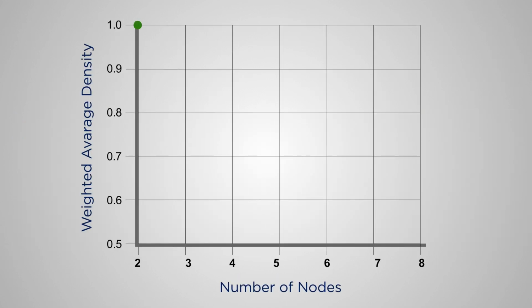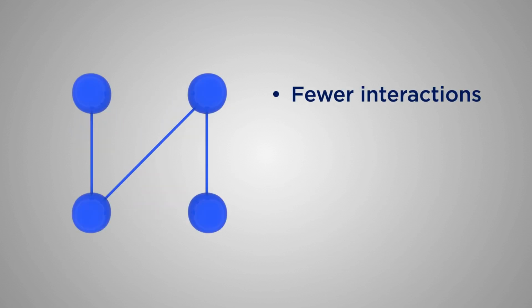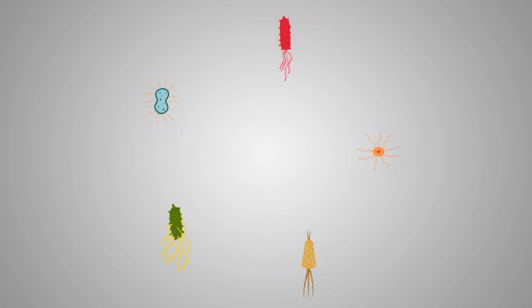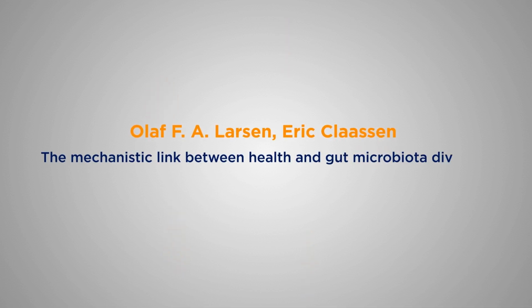Finally, we calculated the average density weighted by the number of paths. The weighted average density decreases as the number of nodes increases, so fewer interactions and hence less energy are needed with higher species diversity to still reach the maximum number of paths. Our simulations show that increasing species richness leads to higher efficiency and resilience within the microbial guild, a starting point for rational microbiota intervention.